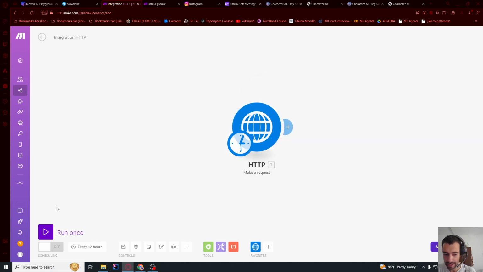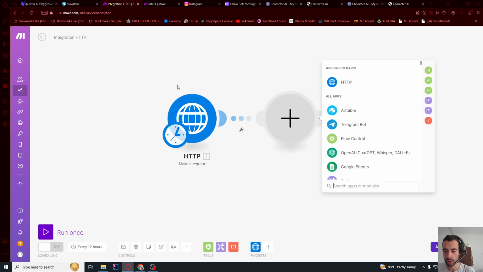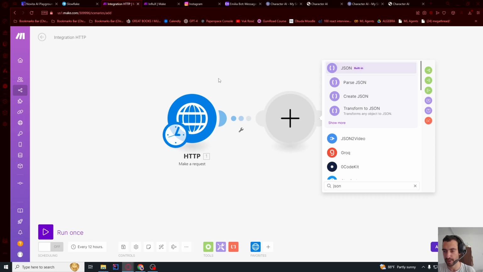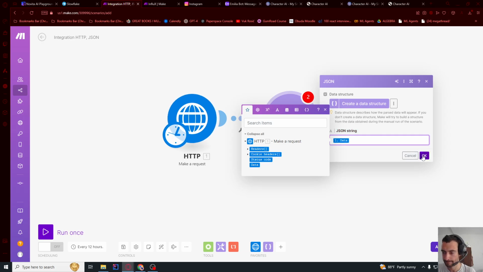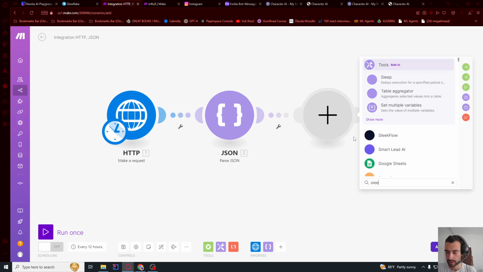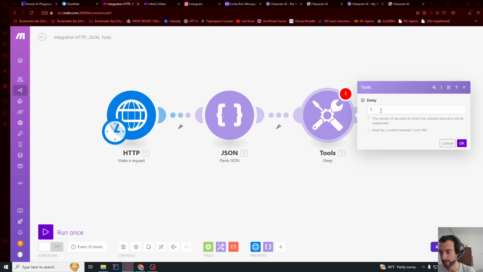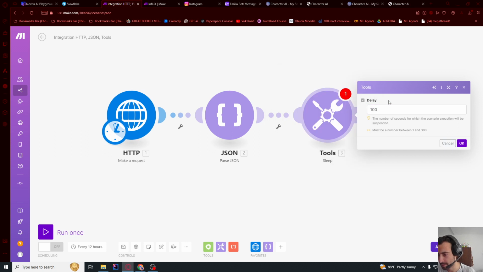Okay, and then if I just turn this on, it's gonna work every 12 hours. It will execute this to generate image. But let's continue. So as you can see, this module will return the task ID. So we need to wait for 60 seconds. First we need to parse this JSON, pass in this data, and then let's sleep for 60 seconds. This doesn't matter. Let's just give it a lot of time to generate the image. So I can even say 100 seconds, like it doesn't matter.